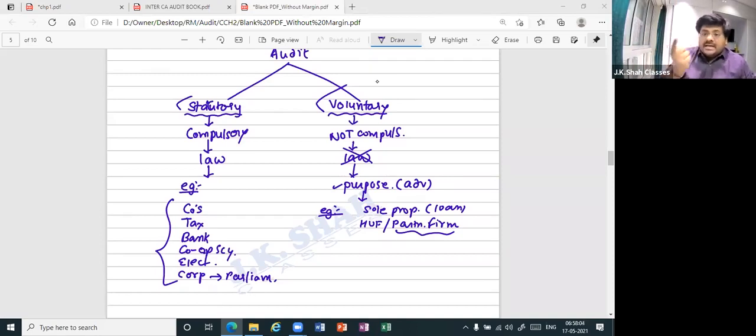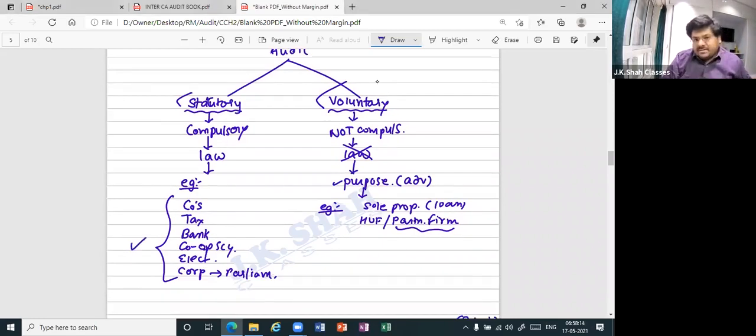It should be written inside the act that audit is compulsory. It is not written in the Partnership Act anywhere that audit of financial statements is compulsory, whereas here it is written everywhere. So when I say partnership firm, it has an act. But just because you have an act, does it become statutory? No. It should be written inside the act that to audit the financial statements is compulsory.